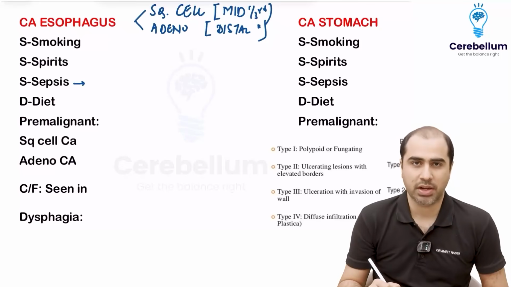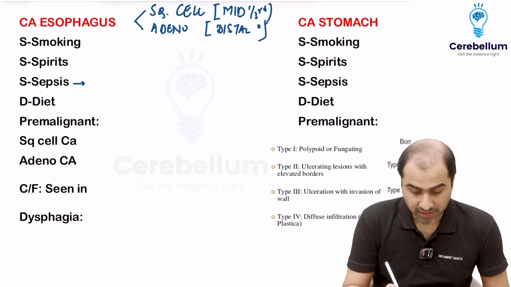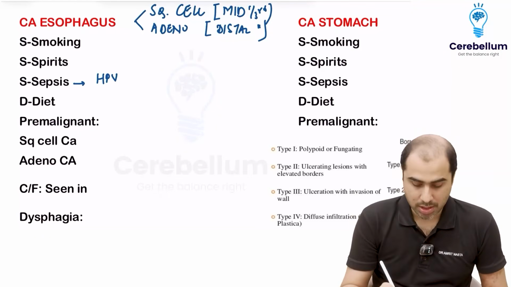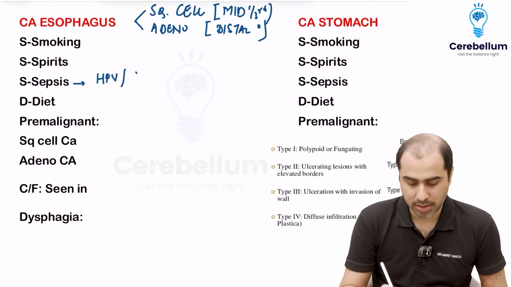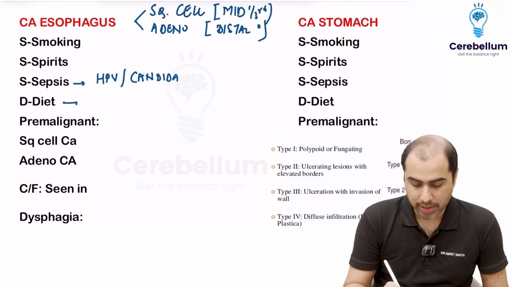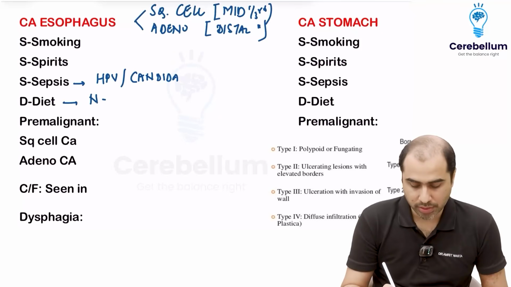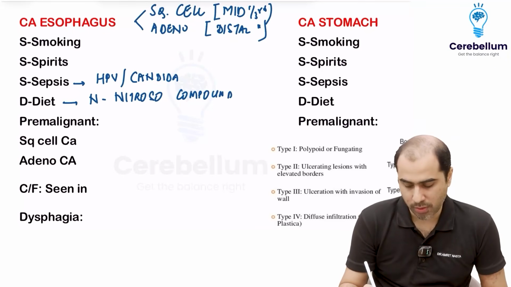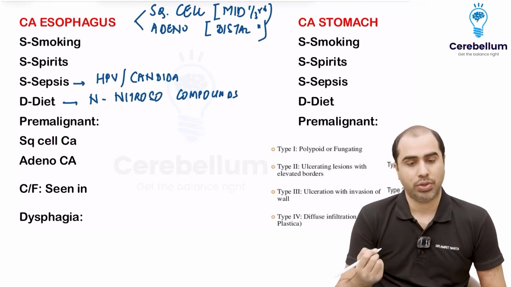Sepsis means esophageal infections. Important infections in the esophagus are human papilloma virus, not H. pylori, that is in stomach. So one is human papilloma virus, the other is esophageal candidiasis. They are pre-malignant. D for diet. Diet is consuming foods rich in N-nitroso compounds. Example is pickled foods. If you consume a lot of pickled foods, they are carcinogenic.